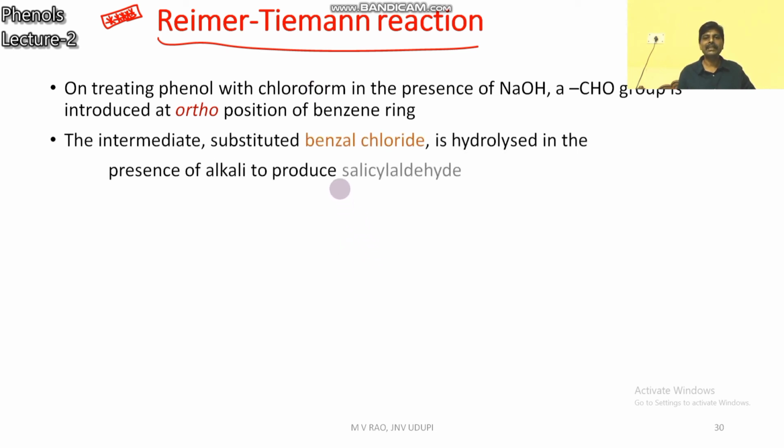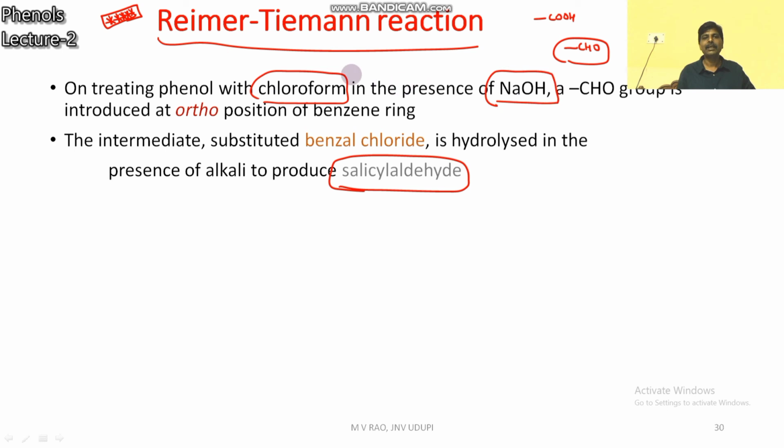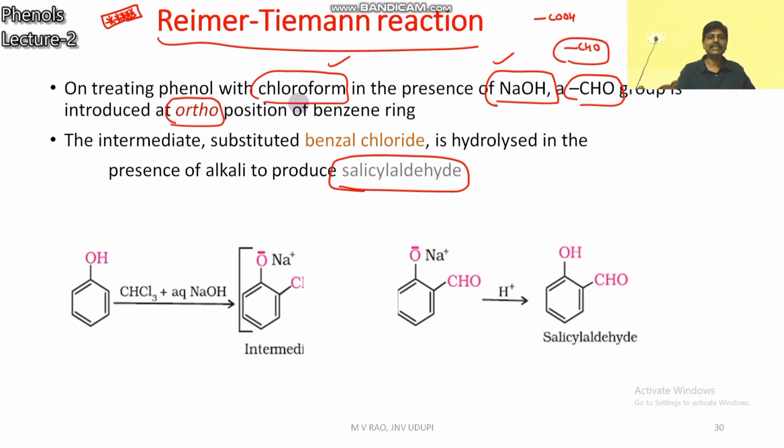In Kolbe's reaction the group is COOH, here it is CHO. On treating phenol with chloroform and NaOH, the CHO group is introduced at the ortho position.